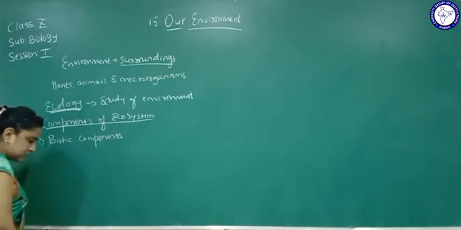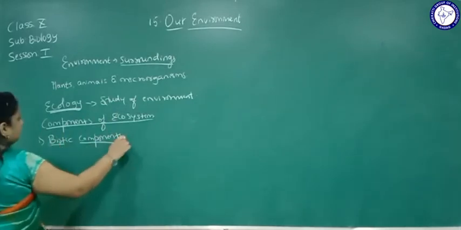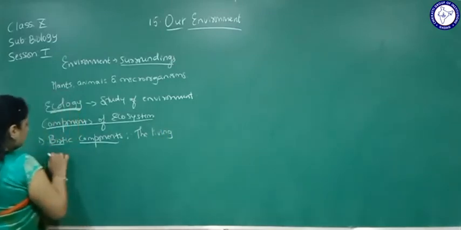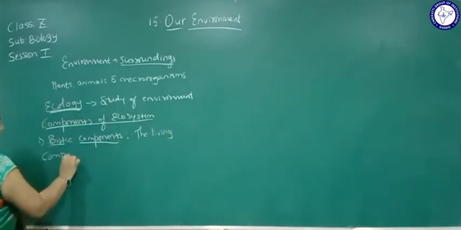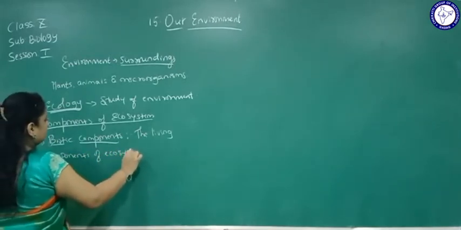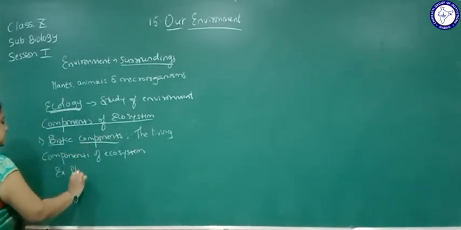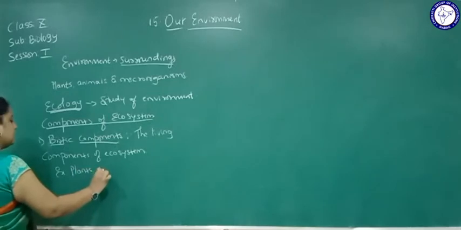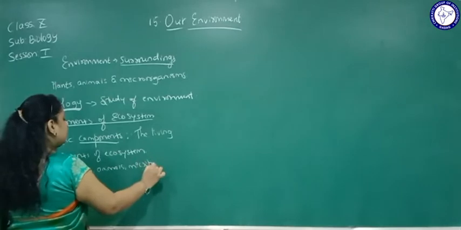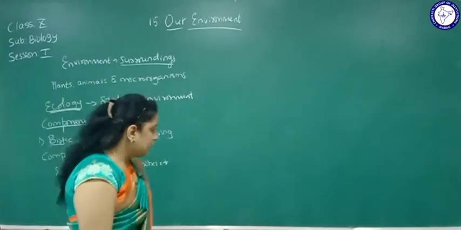The living components of ecosystem are called biotic components. Example, plants, animals, microorganisms or microbes, etc. are called living components or the biotic components of ecosystem.